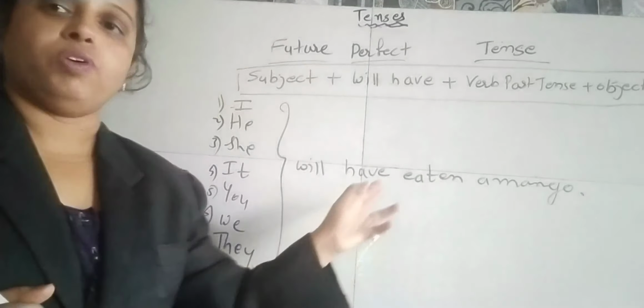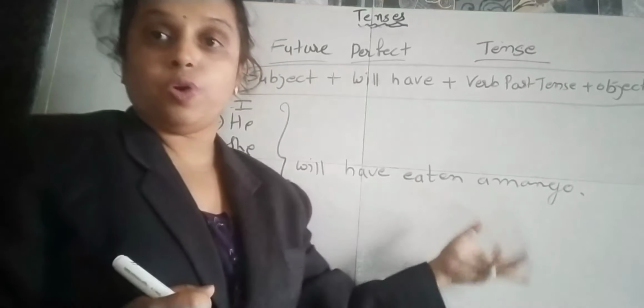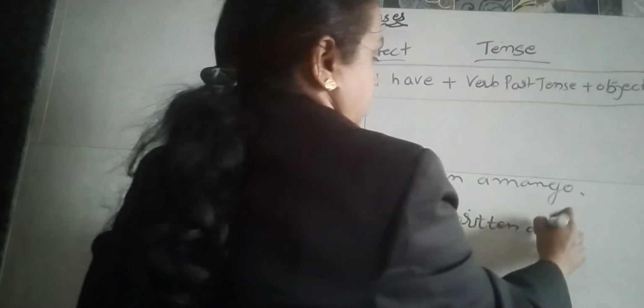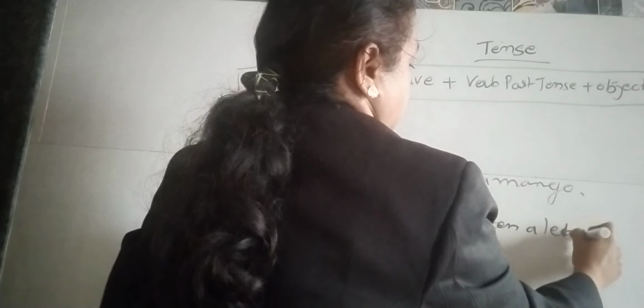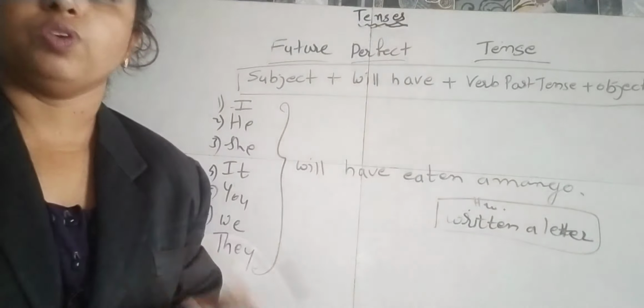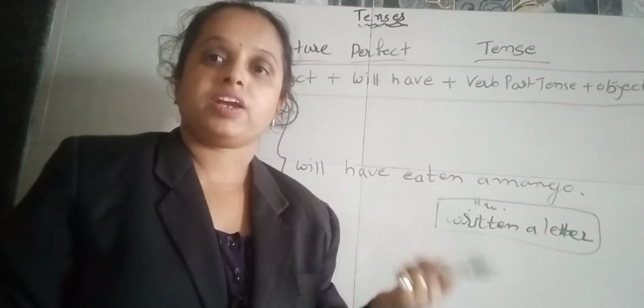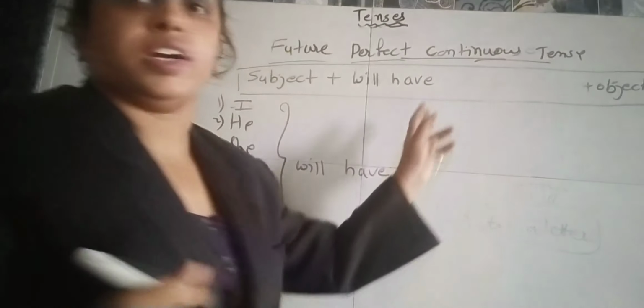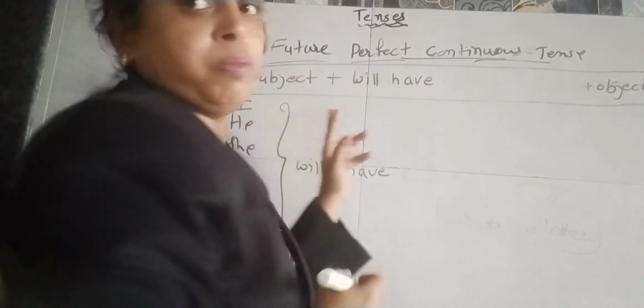Okay. So I hope you have understood this, and you will do the homework for writing a letter. Understood this? Okay. Now we'll go for the future perfect continuous tense. Okay. Now we'll see the future perfect continuous tense. So in the future perfect continuous tense, what will be the formula?